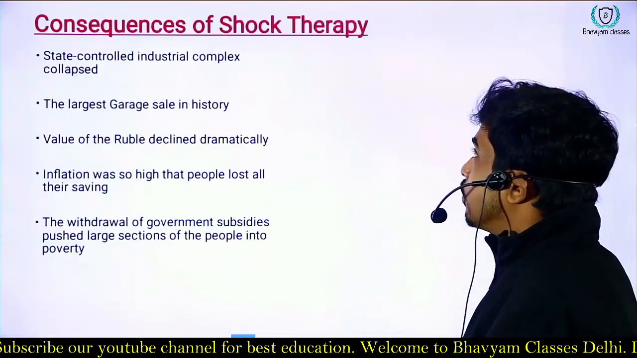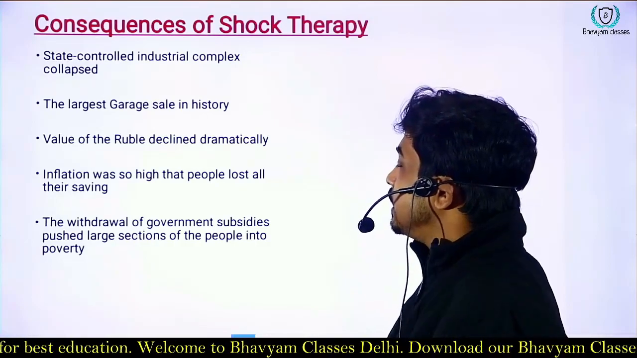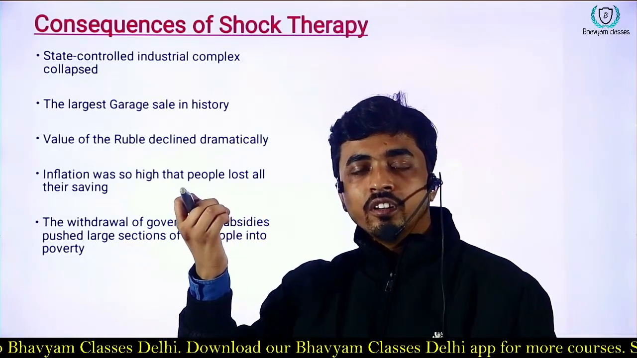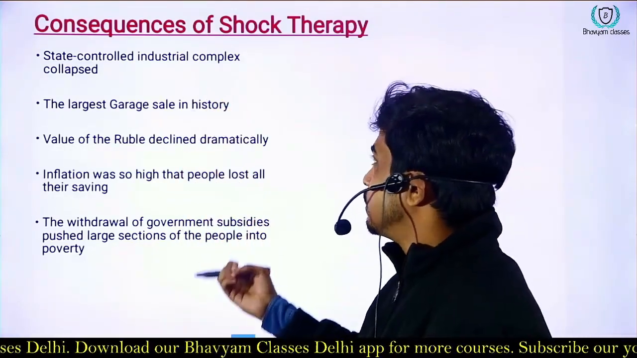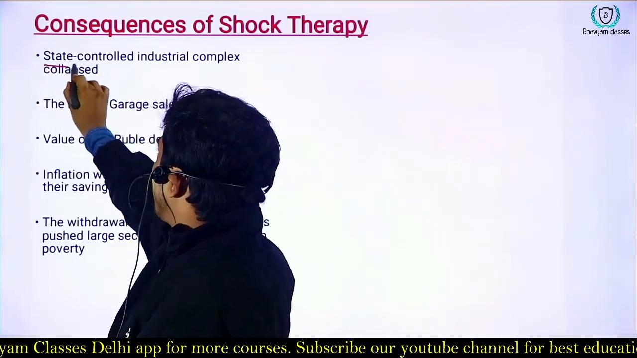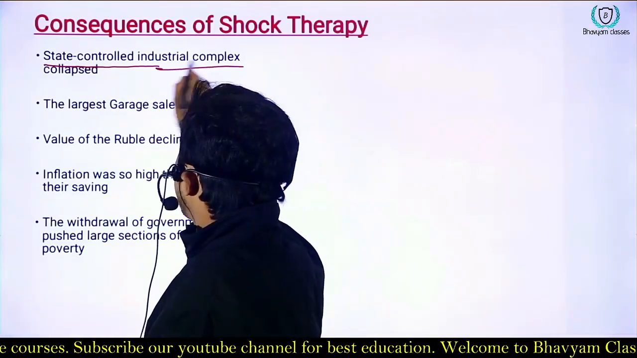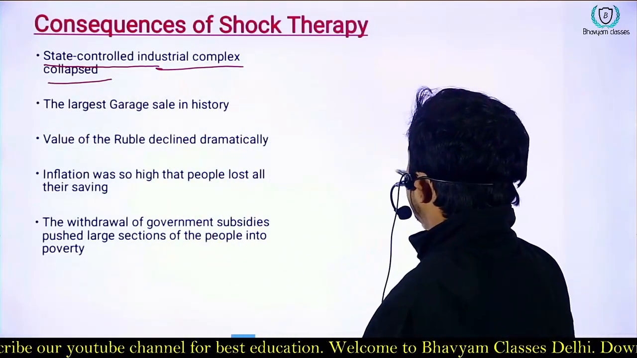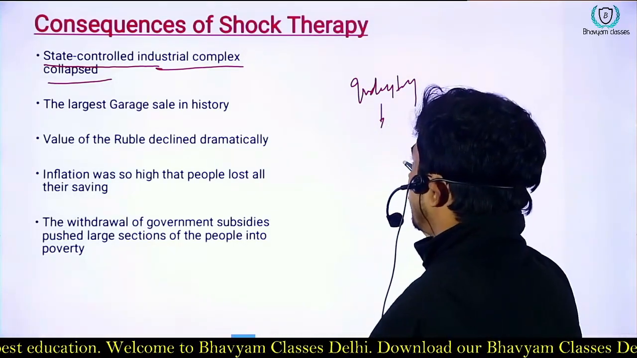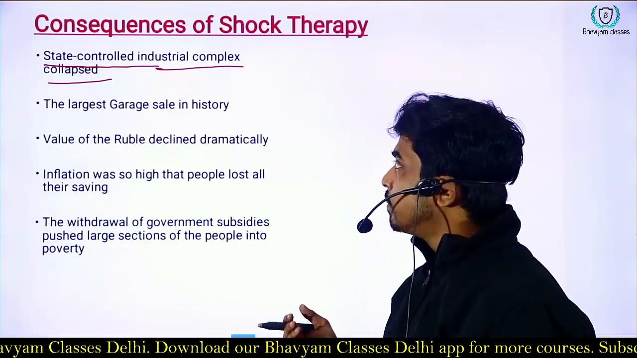Now we will look at what were the consequences of shock therapy. That means what was the result of shock therapy, or how disastrous or how helpful was shock therapy for these nations. First and foremost, state control. Since I've already said that everything was controlled by the state, the state-controlled industrial complex collapsed. That means if there was an industry controlled by the state, now it could not be controlled, so that led to the collapse of that industrial complex.